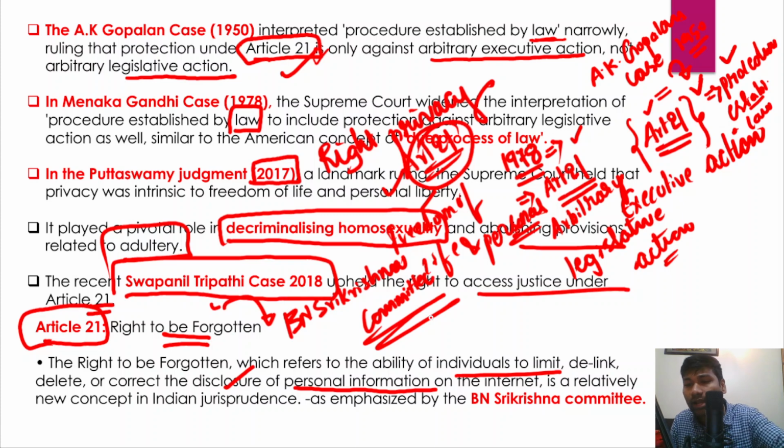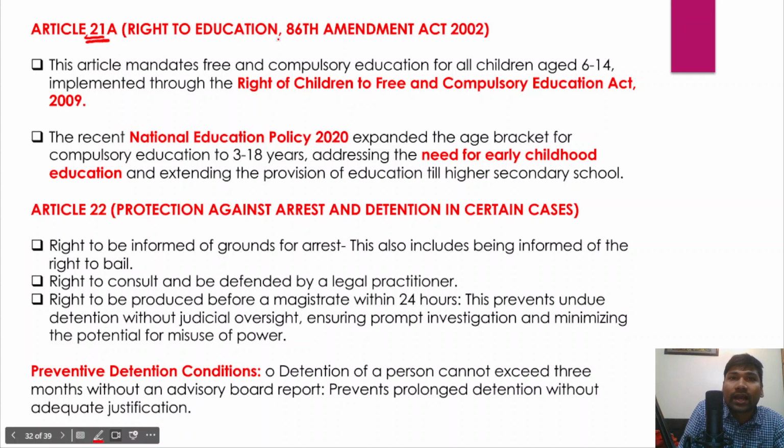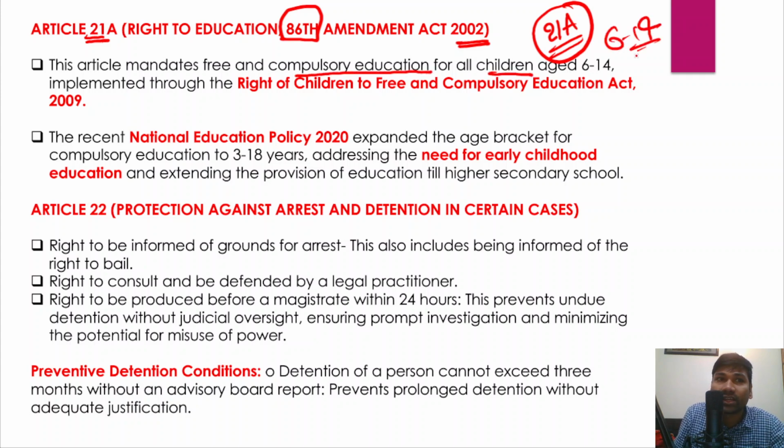Apart from that, Article 21A talks about the right to education. The 86th Constitutional Amendment Act, made in the year 2002, included 21A as a fundamental right: the right to free and compulsory education for all children aged 6 to 14 years. That is being implemented through the Right of Children to Free and Compulsory Education Act of 2009.